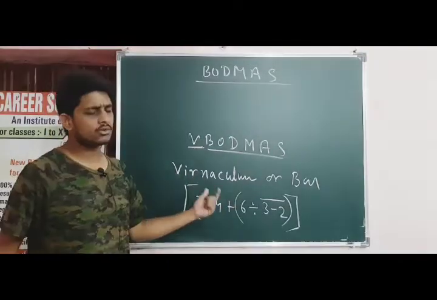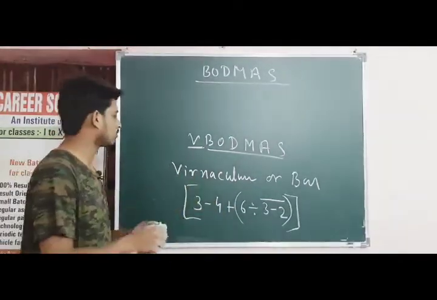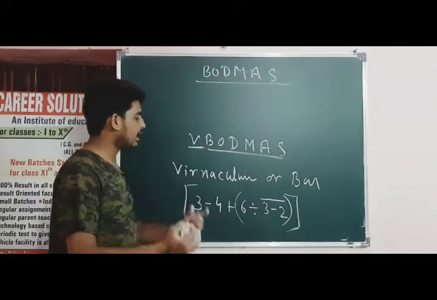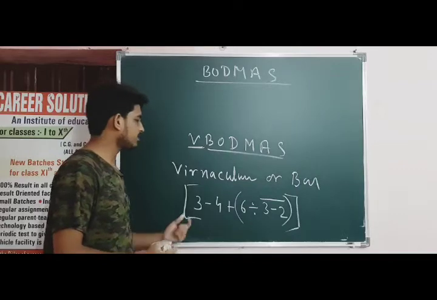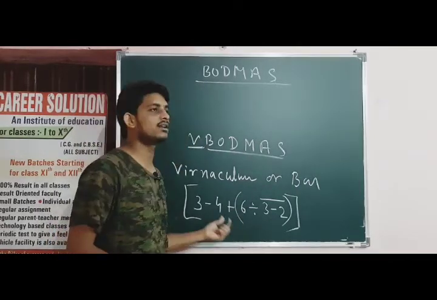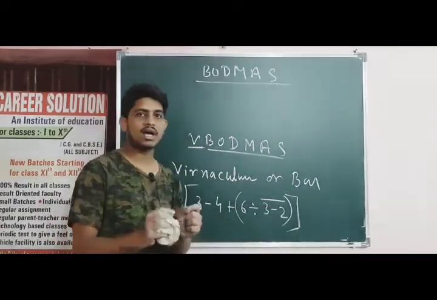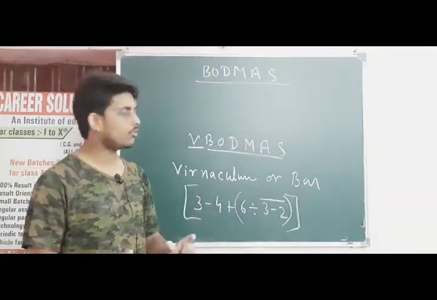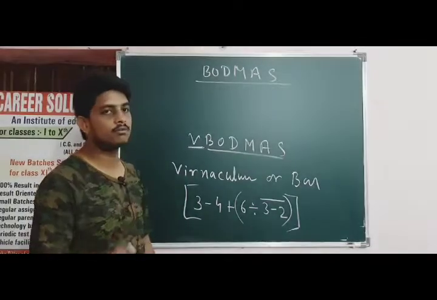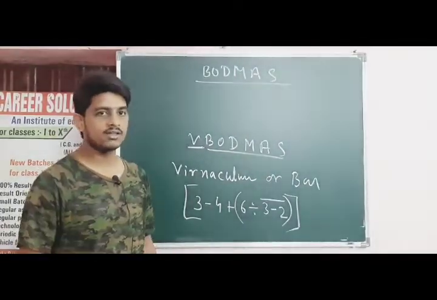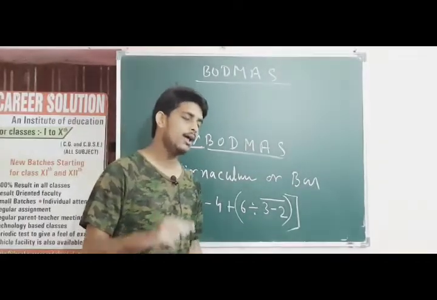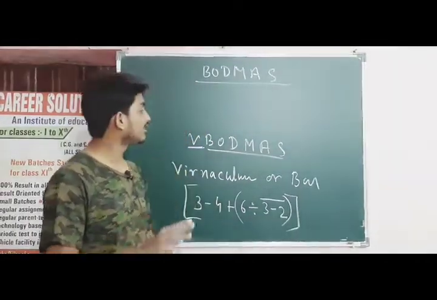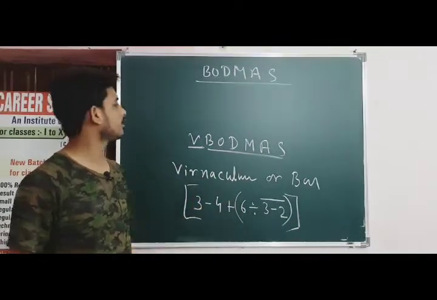I am going to solve many questions of this kind. Right now I am telling you what a vinculum is. Vinculum is a bar. In any expression, which is a list of numbers in the form of an expression connected with different signs, how can we solve it? We are using the method of BODMAS. BODMAS says that first solve the bracket, then "of", then division, then multiplication, then addition and then subtraction. That is the rule to solve the expressions of numbers.